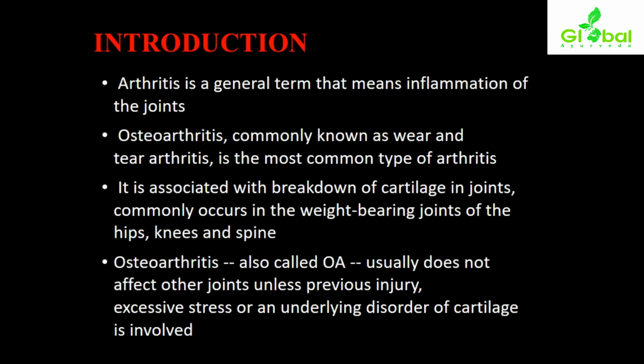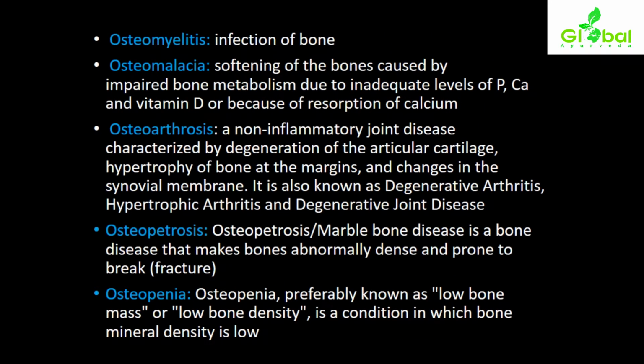Osteoarthritis will be termed as OA in short. It usually does not affect other joints unless previous injury, excessive stress, or an underlying disorder of cartilage is involved. Now we will see specific terms related to OA or osteoarthritis, which always come along with these kinds of conditions. So osteomyelitis is a condition where there is an infection of bones. A specific kind of infection affecting the bones will be considered as osteomyelitis.